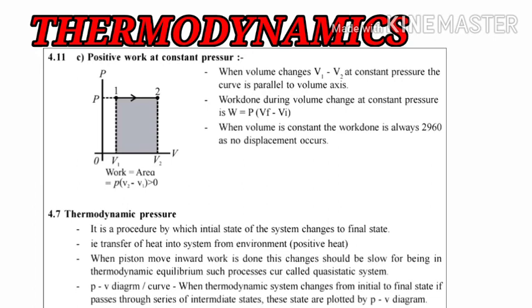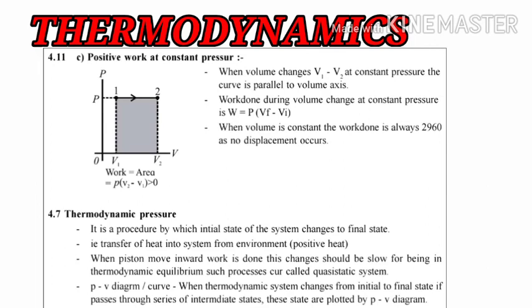Such processes in thermodynamic equilibrium are called quasi-static processes. When the piston is moving in the inward direction with very small, infinitesimal changes of volume, then we can say it is a quasi-static process.